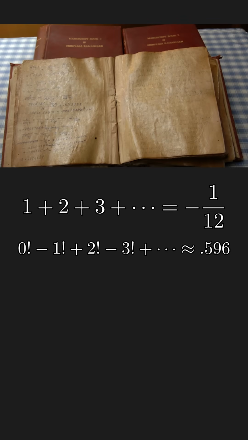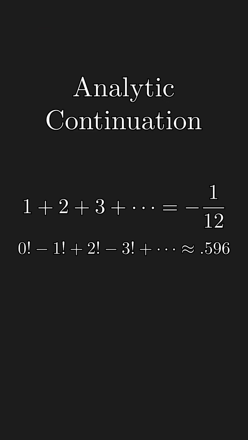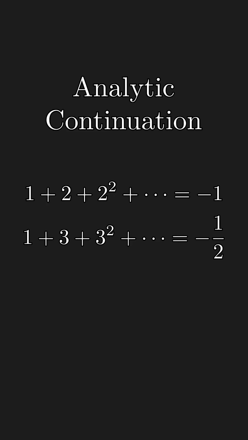Ramanujan is famous for somehow computing the values of divergent series. And to make sense out of what's really going on, we need to explore the concept of analytic continuation. And it's not a bad idea to introduce the concept with the simplest yet most meaningful example.